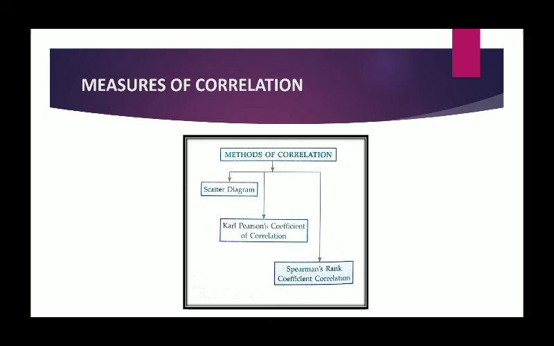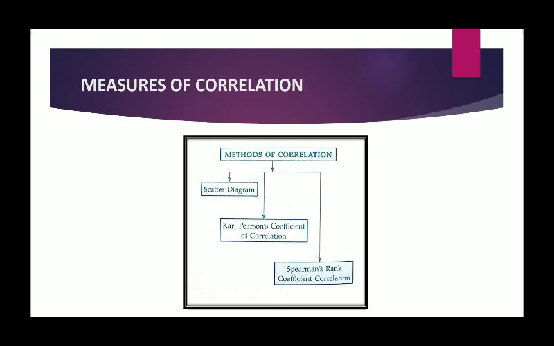Number 1, scatter diagram. Number 2, Karl Pearson's coefficient of correlation. And number 3, Spearman's rank correlation coefficient. Out of these three methods, the first method is a diagrammatic method of studying the correlation, whereas the other two are mathematical methods of measuring correlation. So, as I already said, in today's video, we will discuss the first method. In our next video, we will discuss the remaining two with the help of numerical examples of various types, so that there will be no doubt in understanding this particular portion.